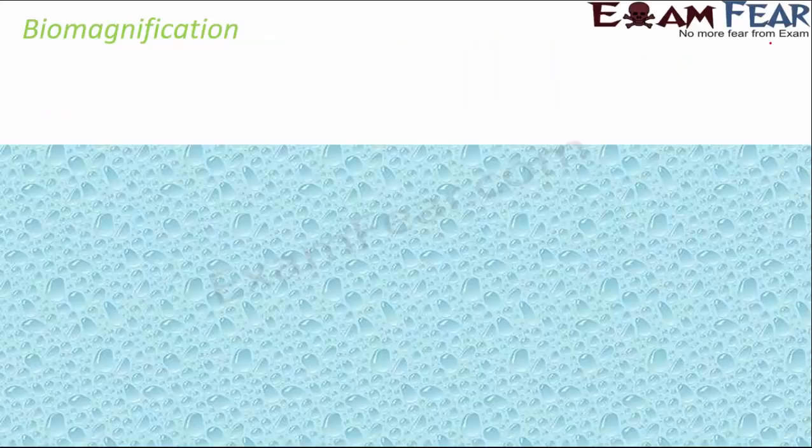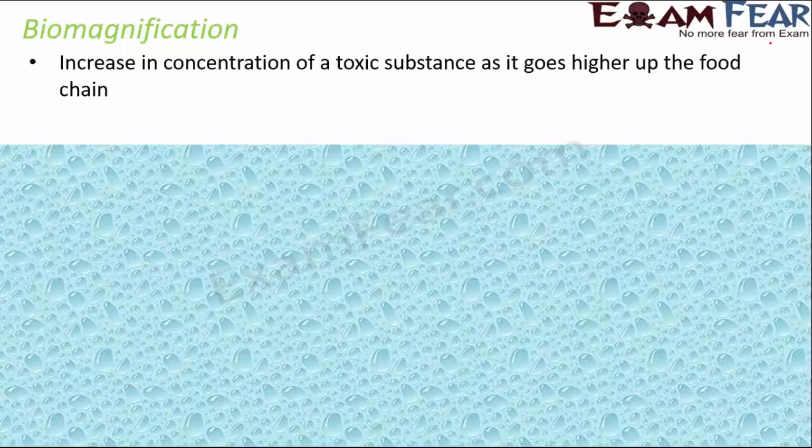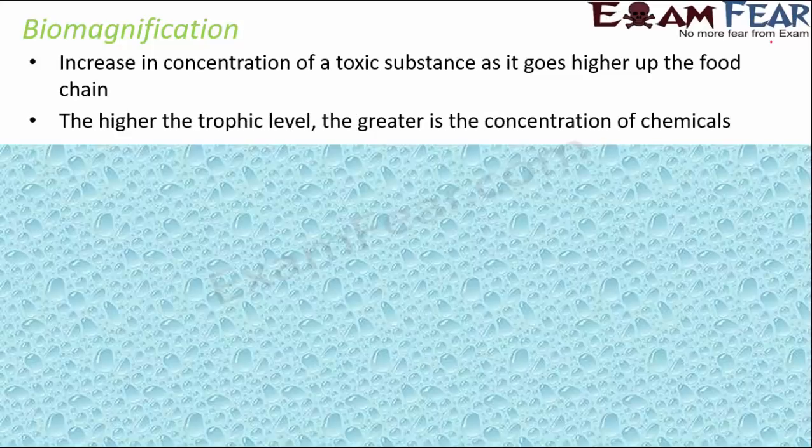Next is biomagnification. What is it? Magnification means magnify, to increase. Now it states that there is an increase in the concentration of a toxic substance as it goes higher up in the food chain. Now in any food chain, if a toxic substance enters, this could be a toxic chemical or any poison, its concentration level would increase as it goes higher in the food chain. The higher the trophic level, the higher is the concentration of the chemicals.